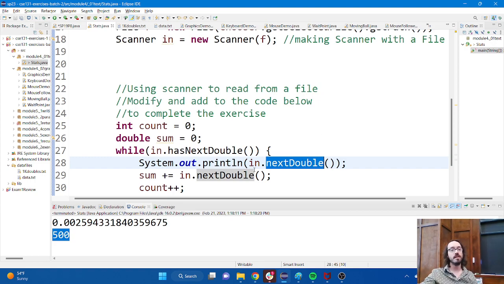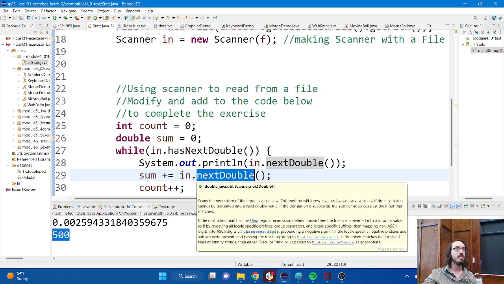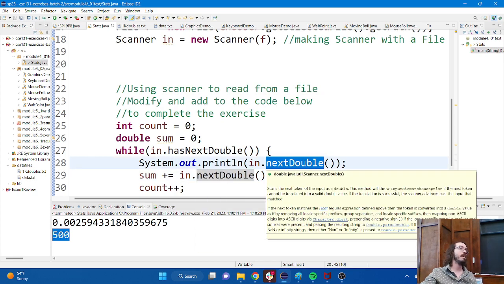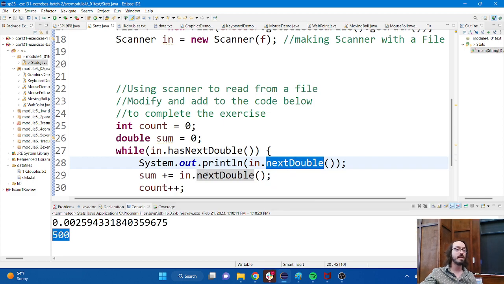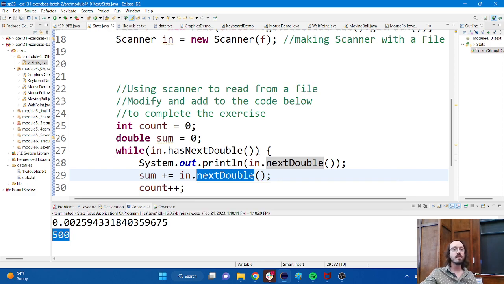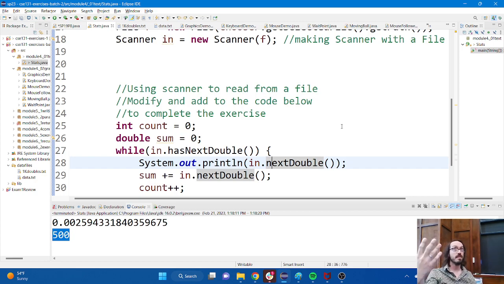When I call in dot next double the next time, here I was intending for this to refer to the same value that was here, but that's not what's happening. It's going to take the next one. So every time through this loop, the way that this code is written, I am consuming 2 values, which is why the count drops in half. I read 2 values per trip through the loop instead of just 1.